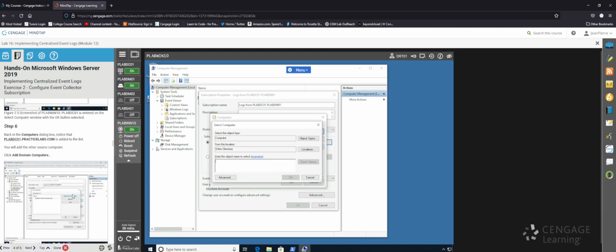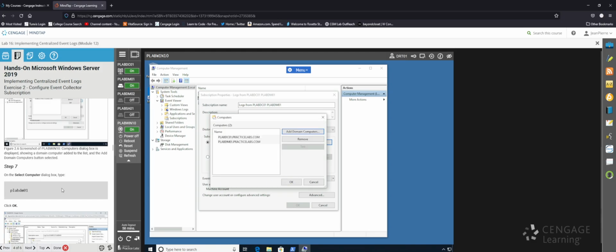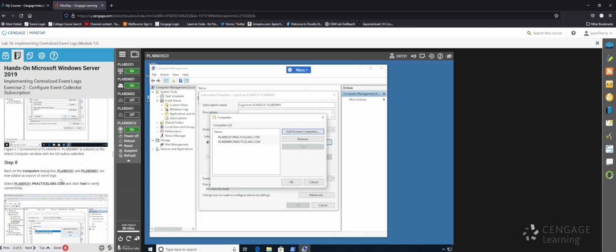Okay, they want us to add another computer as well. So PLAB DM01. Okay, so now we added the domain controller computer up here, and we added the second computer. So they want us to test the PLAB DC01.